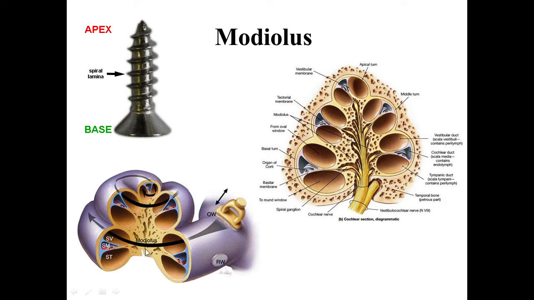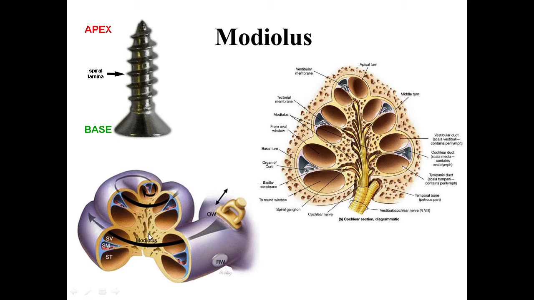Now the modiolus has spiral laminae. In this picture you can see this screw has spiral laminae. Similarly the modiolus has spiral laminae, and these spiral laminae project into the cochlear canal.